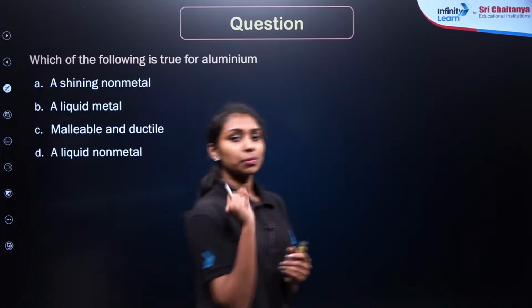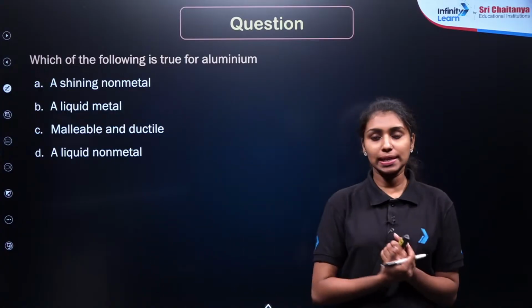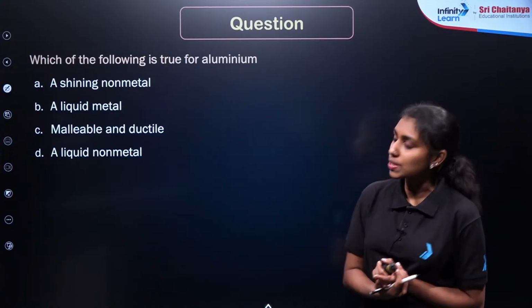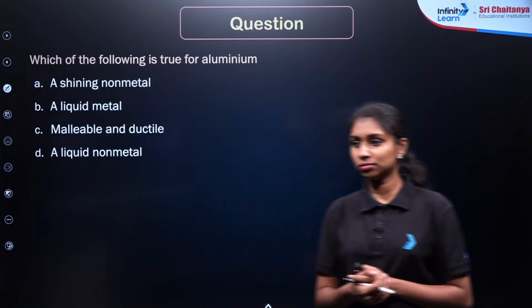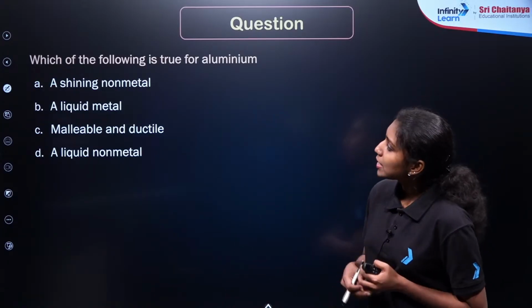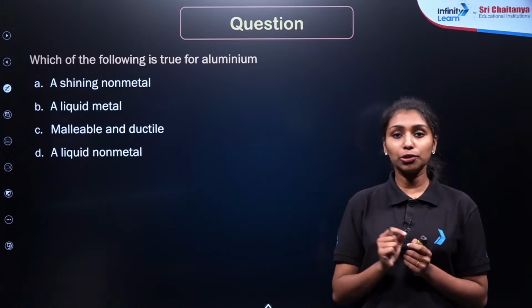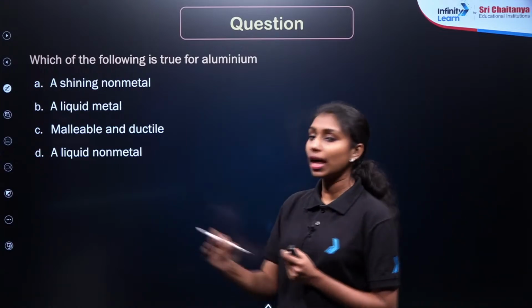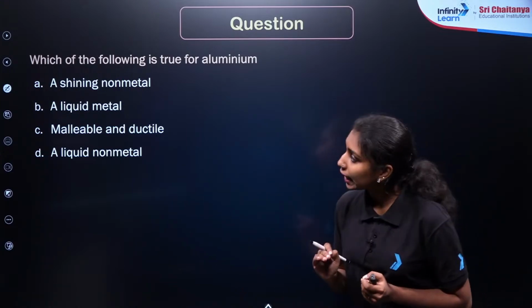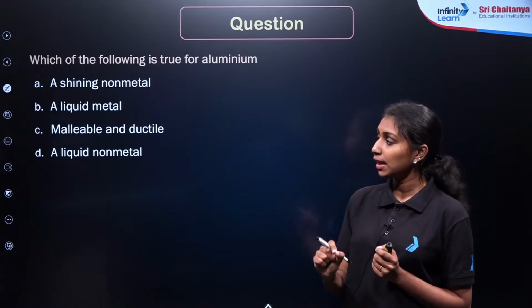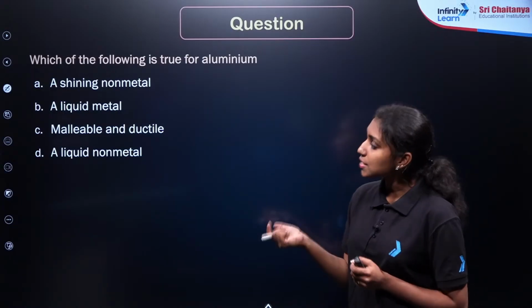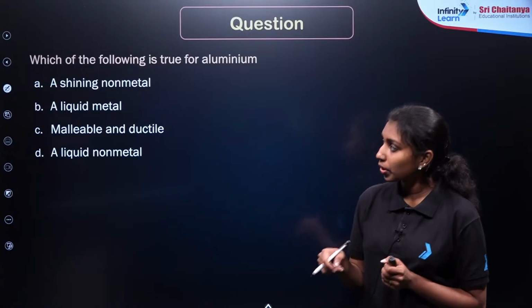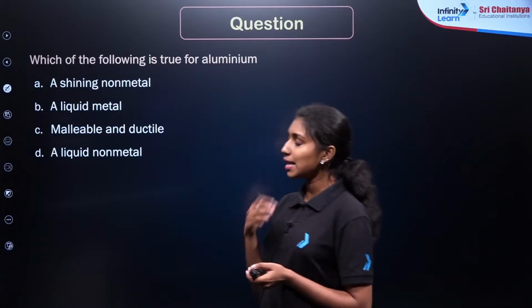Now let us practice some questions based on the physical properties of metals and non-metals. Here is the first question. Which of the following is true for aluminium? Four options are given here. First one, it is a shining non-metal. Second one, it is a liquid metal. Third one, it is malleable and ductile. The last one, it is a liquid non-metal. What is the answer for this question?